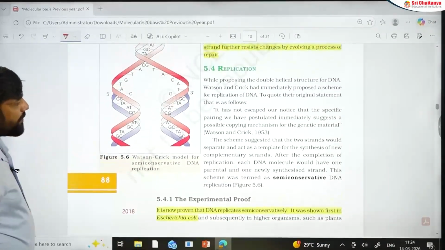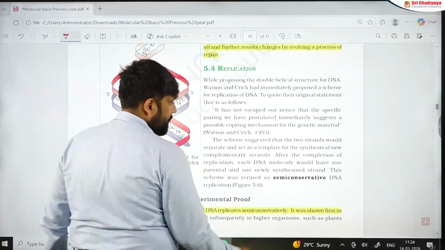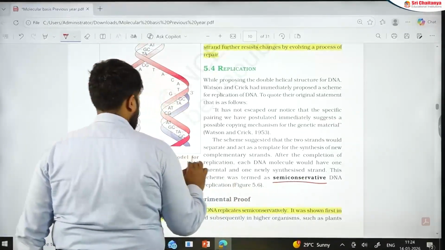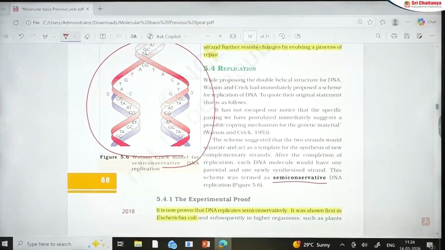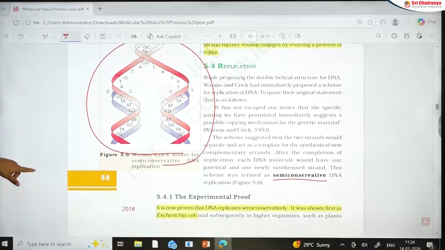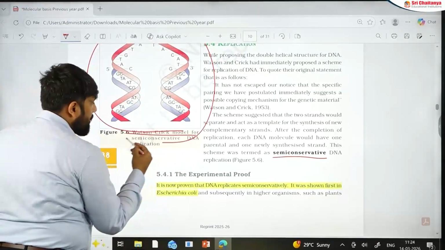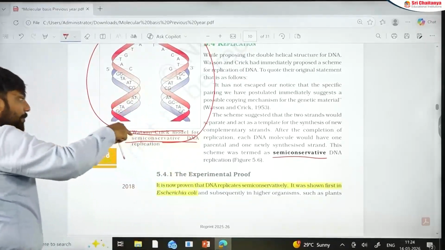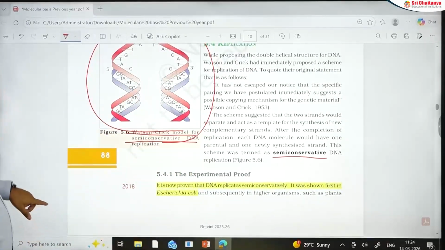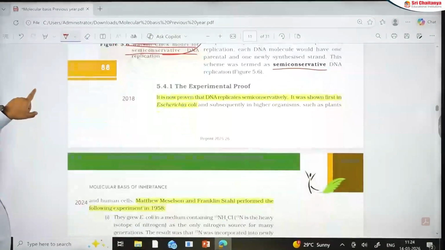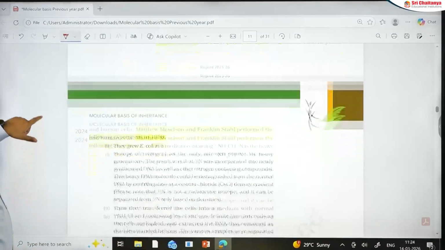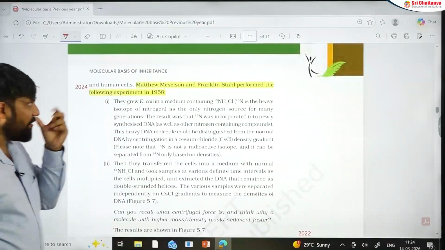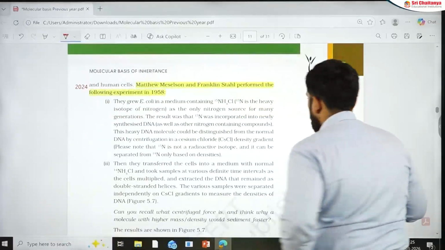Next part is the replication part. Here in this section, they first talk about the semi-conservative nature. This diagram, I can give you this diagram and ask what the diagram shows. It shows the semi-conservative nature. Remember the Watson and Crick model for semi-conservative replication. So NCERT is telling you that the semi-conservative nature was actually proposed by Watson and Crick. Next one is the experimental proof of the semi-conservative nature, the Meselson-Stahl experiment. I have planned some numericals for you, where we will discuss that.